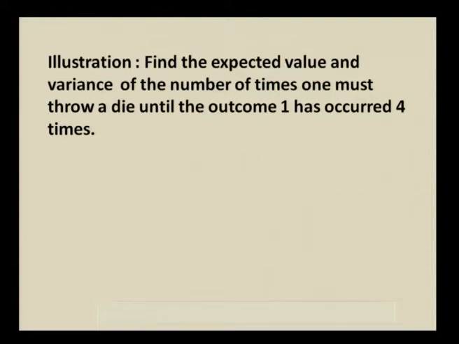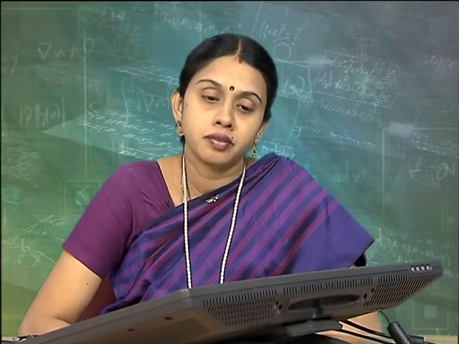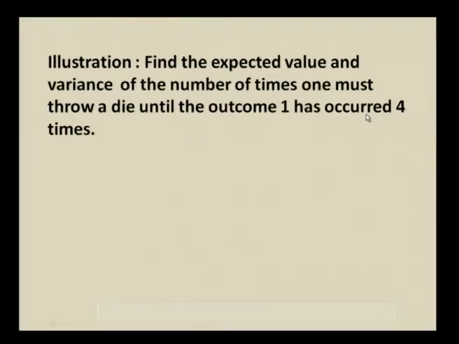Expected value means mean and variance of the number of times one must throw, that is number of trials. One must throw a die means a number of trials until the outcome 1. The outcome 1 is considered as a success when you throw a die for this particular problem. Has occurred 4 times. That is the success